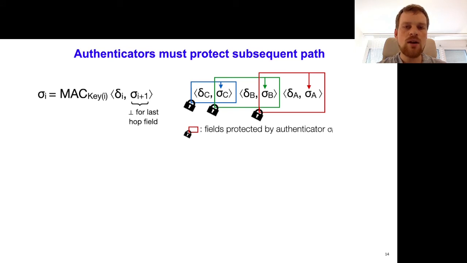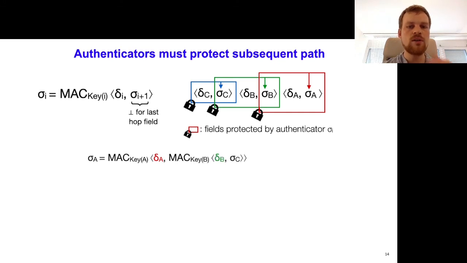So now if we write down the hop fields again and we visualize with the boxes what fields are being protected, we can see that there is some kind of chaining of these MACs going on. And even more so, if we write down the definition of sigma A, so of the first hop field, we can see that it contains delta A, so the local forwarding information.